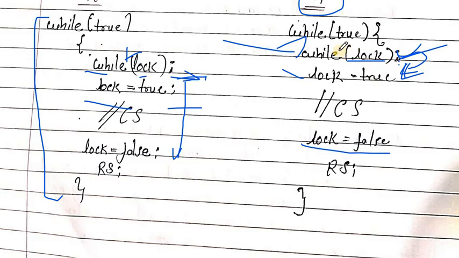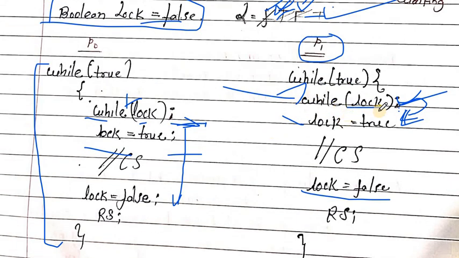Now after preemption, the P1 process executes. Where is the P1 process? P1 process is here. After that, the P1 process executes this statement: lock is equal to true. P1 makes lock equal to true, but the lock is already true, which was made by the P0 process. So again lock is equal to true, and the P1 process is in the critical section.